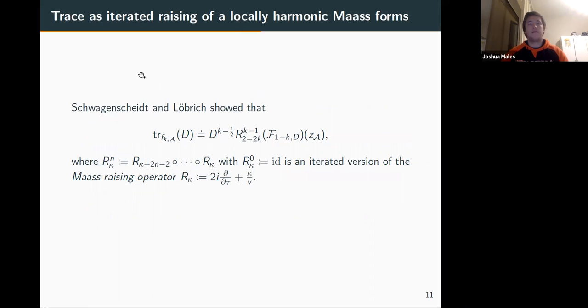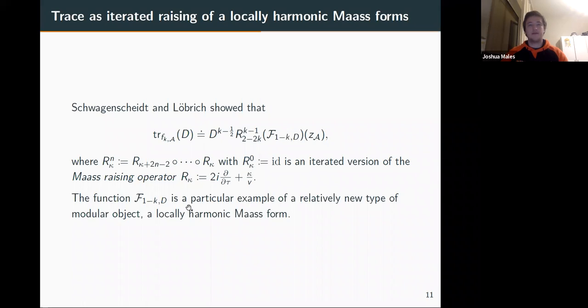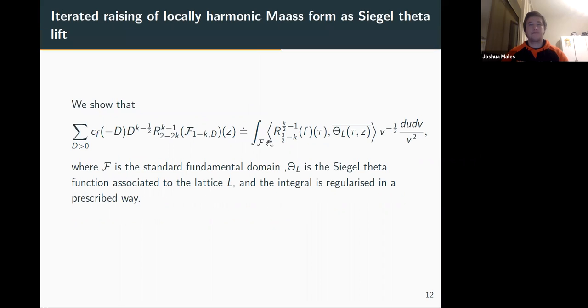So for part 1, we want to realize this trace as some raising of something on the right-hand side. And this is basically already done by Schwagenscheidt and Löbrich. So the trace here on the left-hand side is, up to some constant, the raising, or the iterated raising, of some curly F here. We can kind of ignore what curly F is. It's just some particular example of a locally harmonic mass form. Well, okay, so we have some object that we can write the trace as. How does this help? This helps because we can then show that this iterated raising of our locally harmonic mass form is basically actually a Siegel theta lift.